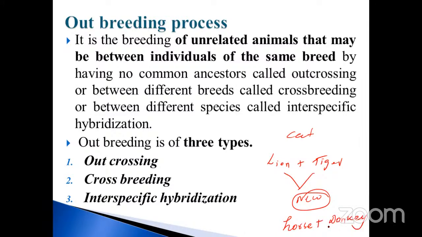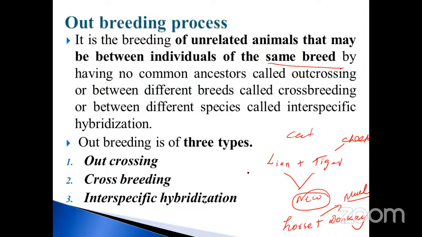So these are similar, but it's an unrelated species. It will get the one of the specialized mule. See this one. Between individuals of the same breed. See here, the unrelated animal that may be between the individuals of the same breed. Same breed, what does that mean? Take an example, the cat family. Lion is also there, tiger is also there, and also another one is cheetah.